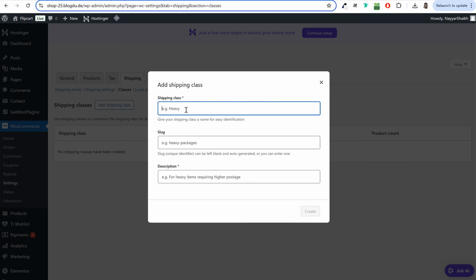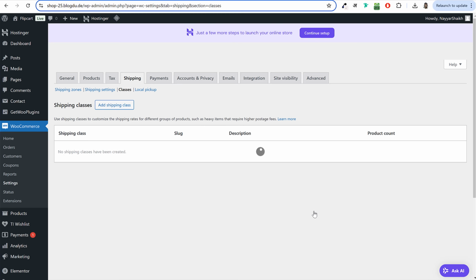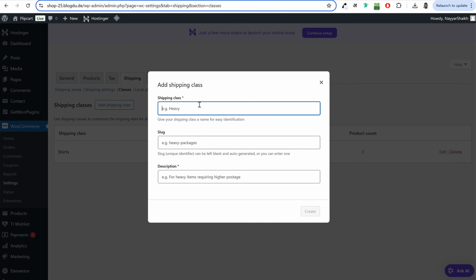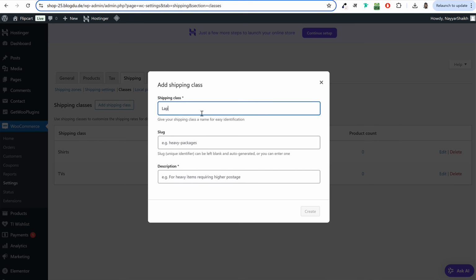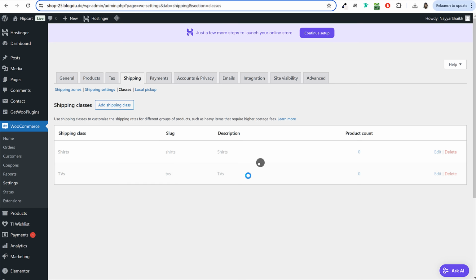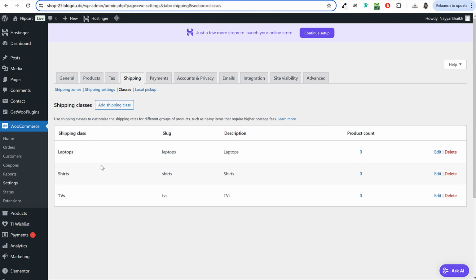So under shipping class, I'll name it shirts or t-shirts if you want. Okay. And type in the same thing under slug and description, click on create. One class created. Then after that, I'll click on add shipping class. Maybe this is for television. So I'll type in TVs. Okay. This is another shipping class. Then I'll click on add shipping class. Maybe for laptops and mobile phones, I want to create a different shipping class. Okay. So I'll create maybe 2-3 different shipping classes over here.